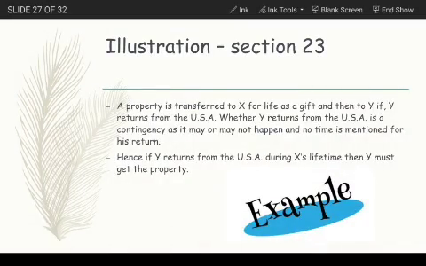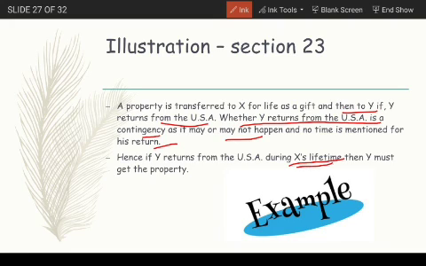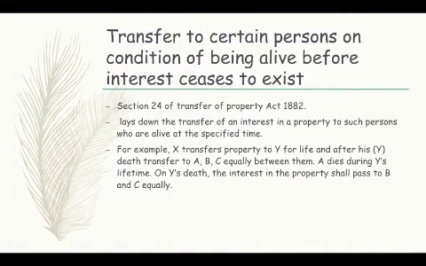Now an example for section 23 is a property is transferred to X for life as a gift and then to Y, if Y returns from USA. Whether Y returns from USA is the contingency as it may or may not happen and no time is mentioned for his return. Hence, if Y returns from USA during X's lifetime, then Y must get the property. So this is an example for section 23.